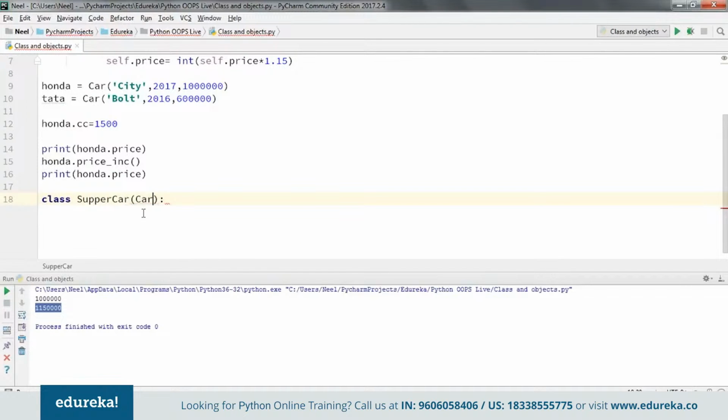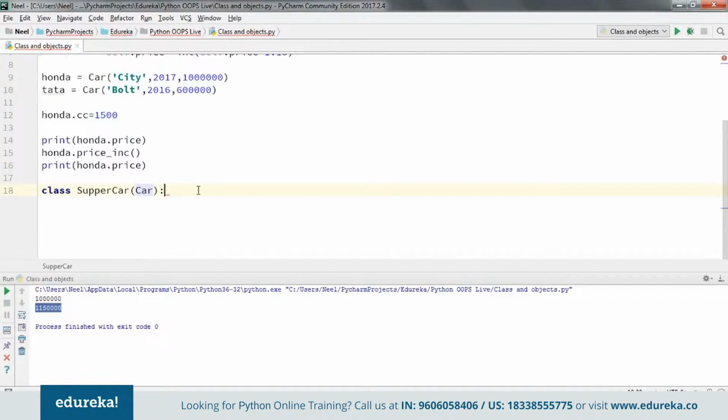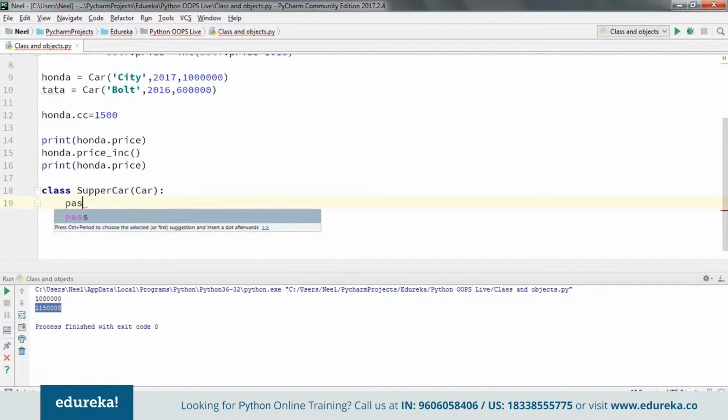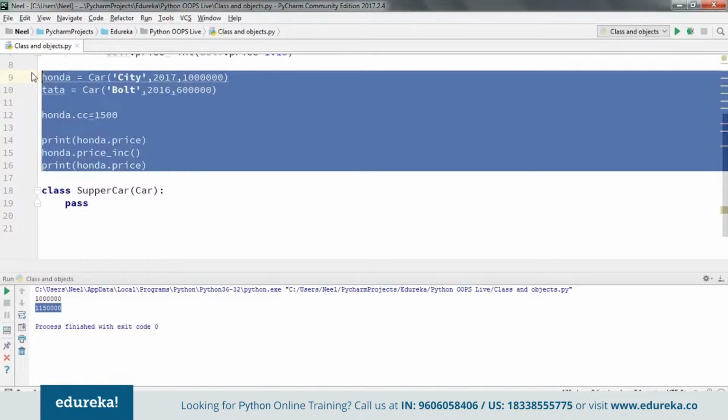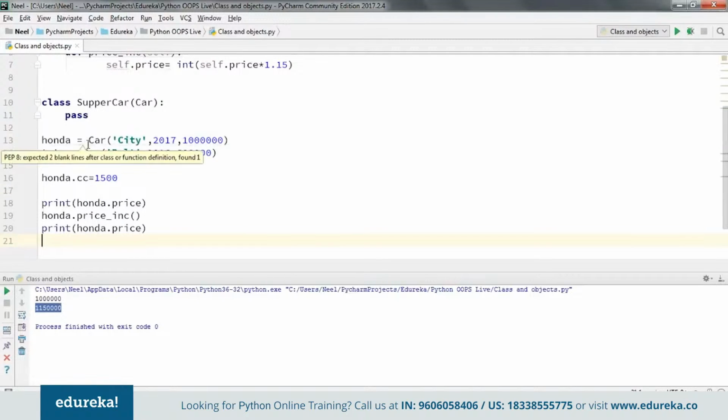That means it becomes the parent for the supercars. Here I'm not going to define anything, I'm just going to say pass, and let me remove this from here and add it here. Now rather than making Honda an instance of the car class, let me make it of the supercar class.